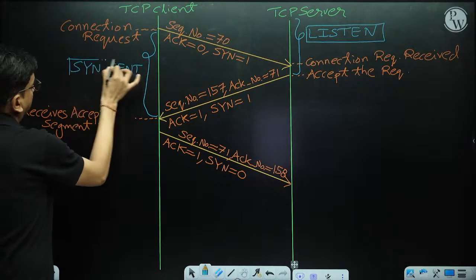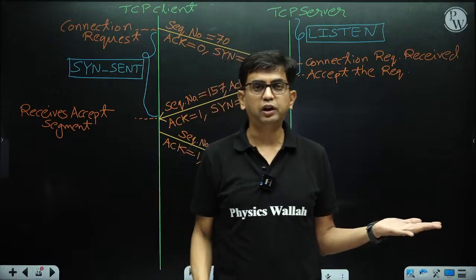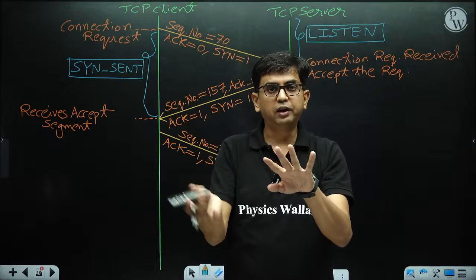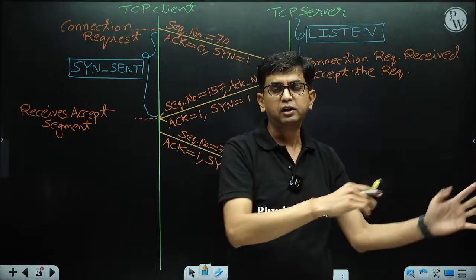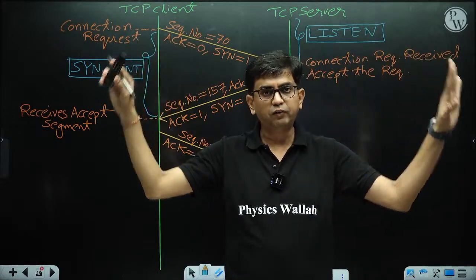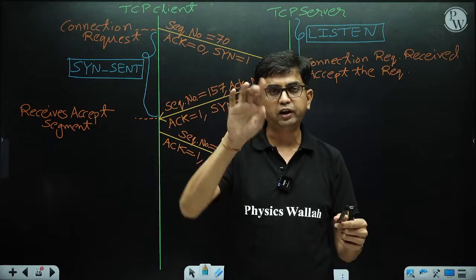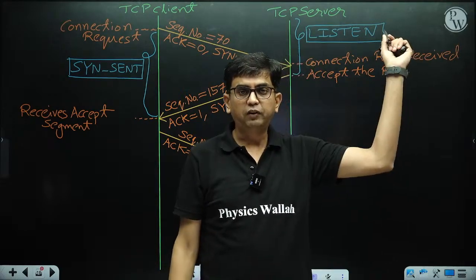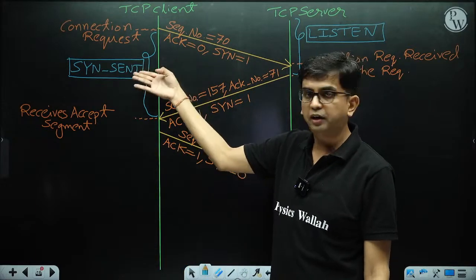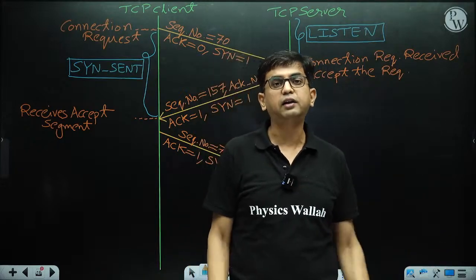So there are state transitions at both the client side and the server side. There is a state transition diagram, like in automata, where states are there and every transition jumps from one state to another state. Similarly, TCP client and TCP server both maintain different states and state transitions. So initially the server is in the listen state, and the first state on the client side is sync send.